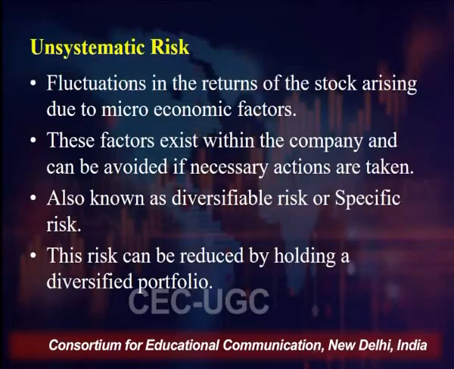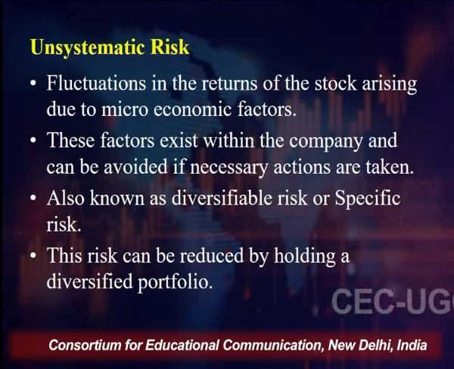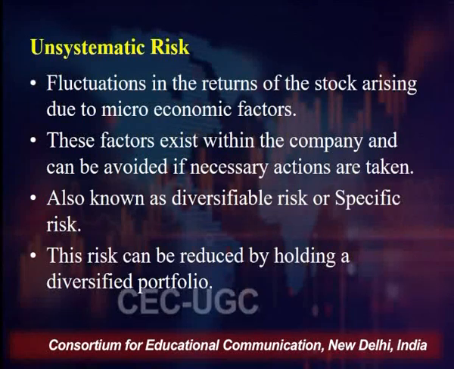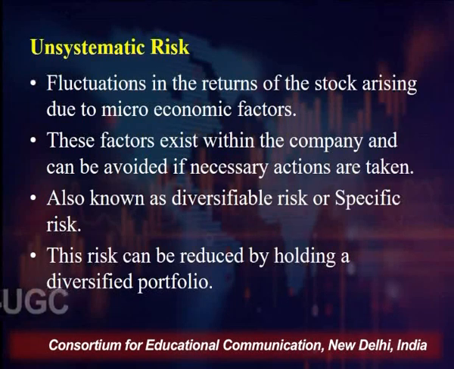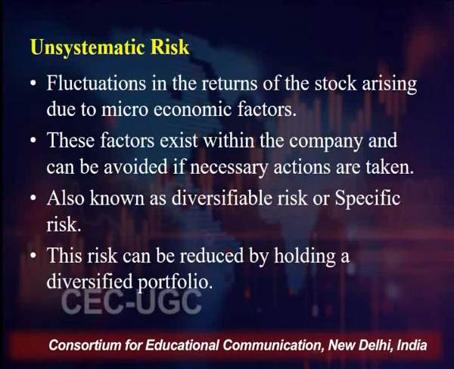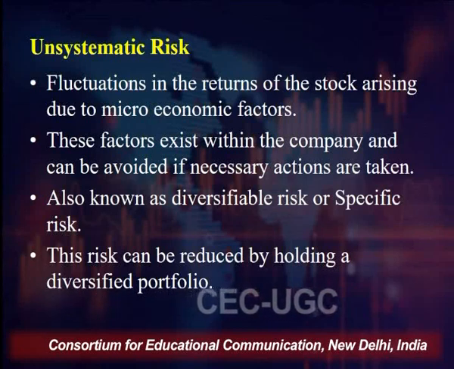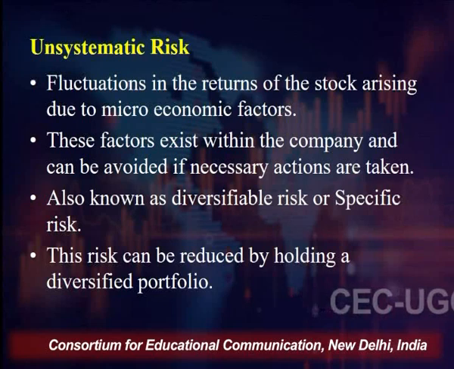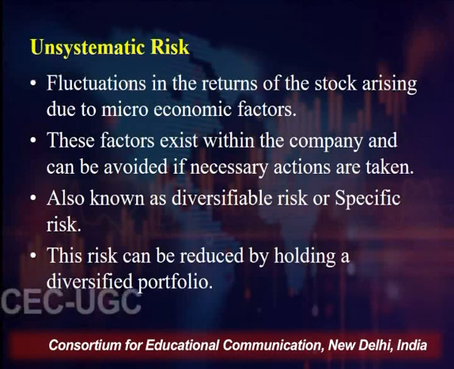The other type of risk is called unsystematic risk. Unsystematic risk means it is basically company-specific risk. It is basically that particular asset-related risk. So, fluctuations in the return of the stock arising due to microeconomic factors are called unsystematic risk. This is diversifiable. Unlike systematic risk, which is non-diversifiable, unsystematic risk is diversifiable.